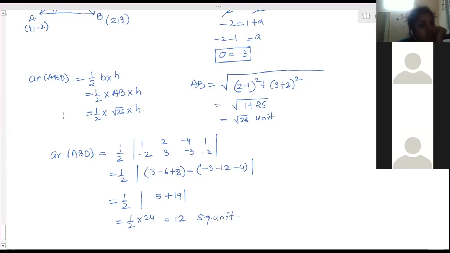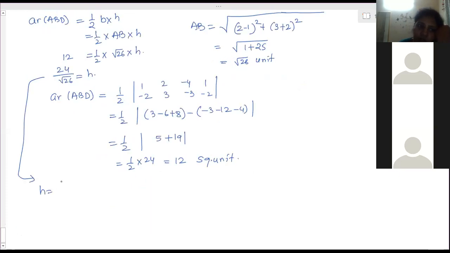So substitute this value here. So it will be 24 by root 26 is equal to h. Then rationalize it. You can keep the value 24 by root 26 also, otherwise you can rationalize it.